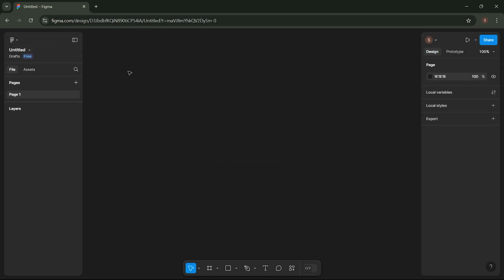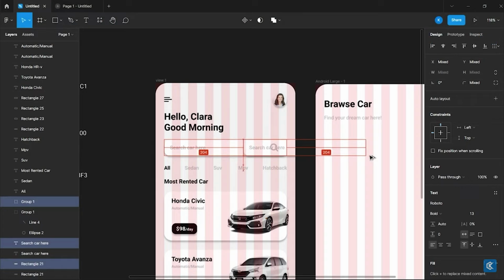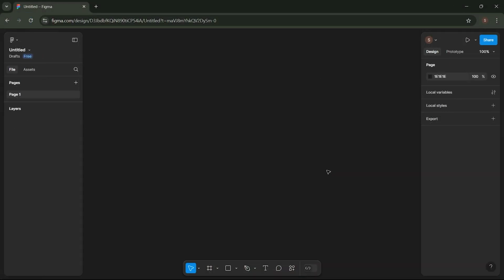Alright, this is the Figma workspace as of 2024. This year, Figma underwent a major redesign of its UI, from looking like this to now looking like this. Okay, the first thing we're going to learn is to recognize the basic tools often used in the process of creating UI designs for apps or websites. The toolbar is located right here.